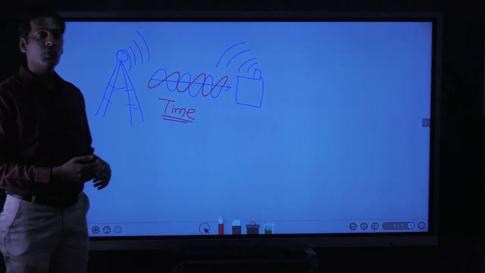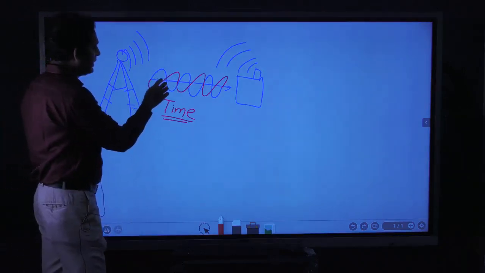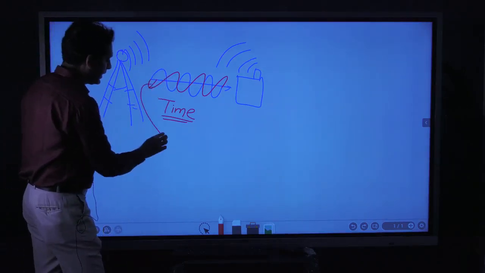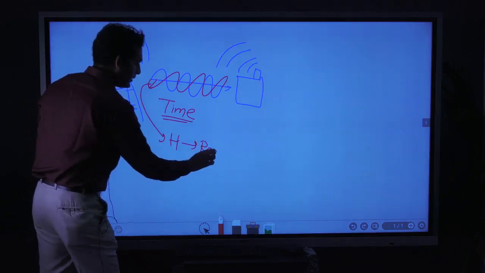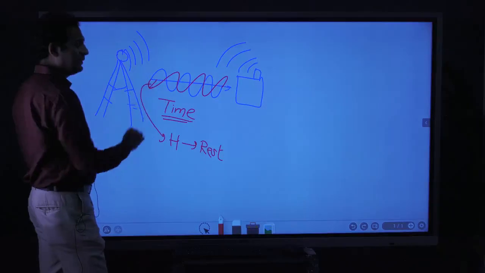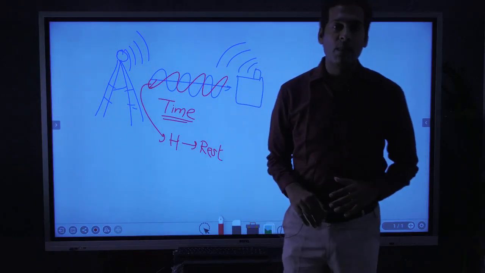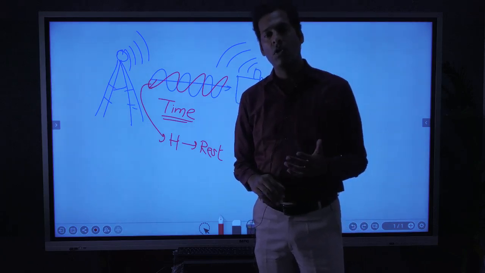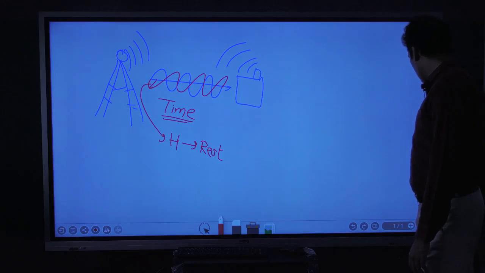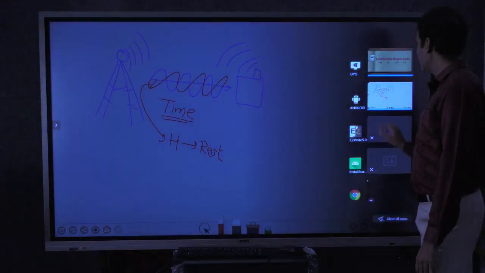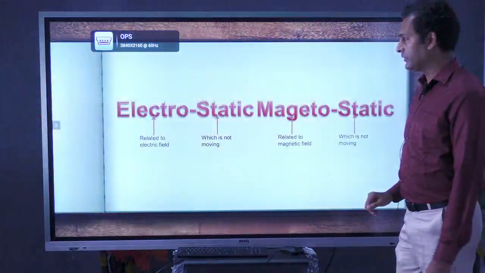But before moving to a complex system, what do we do? We will study these fields separately. Separately we will study the magnetic field at rest, and then separately we will study the electric field at rest, and then we will study them combined for a moving wave. So in the first part we will discuss the static condition for electric as well as magnetic fields.